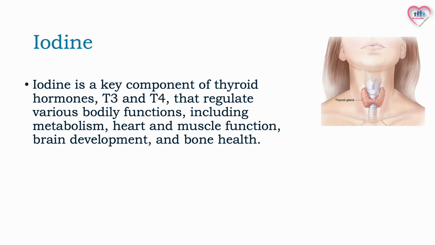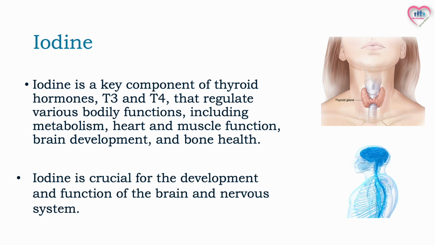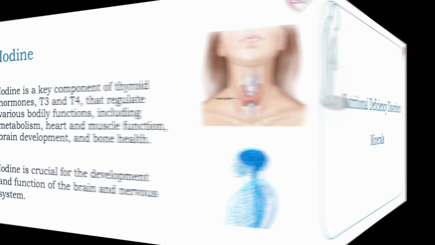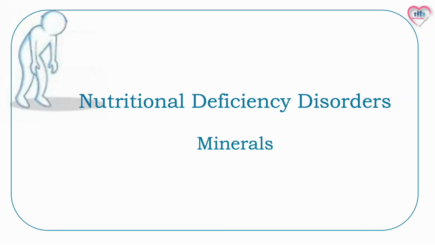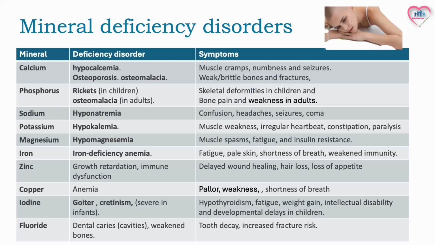Iodine is a key component of thyroid hormones, T3 and T4, that regulate various bodily functions, including metabolism, heart and muscle function, brain development, and bone health. Iodine is crucial for the development and function of the brain and nervous system. Having discussed the functions of minerals, we will now move on to their deficiencies. This table describes the mineral deficiency disorders and their signs and symptoms.